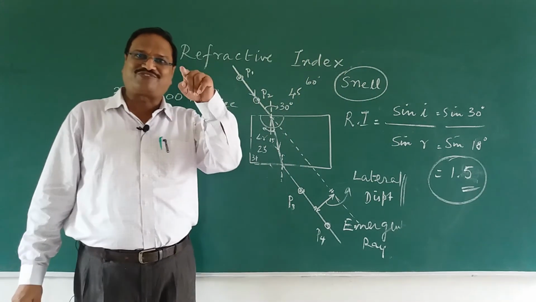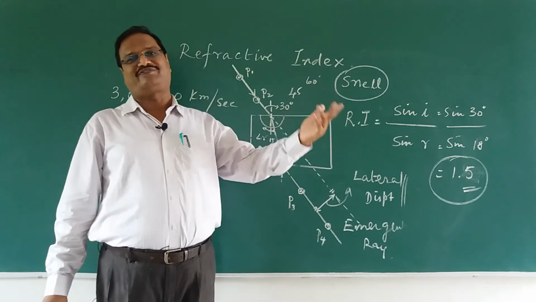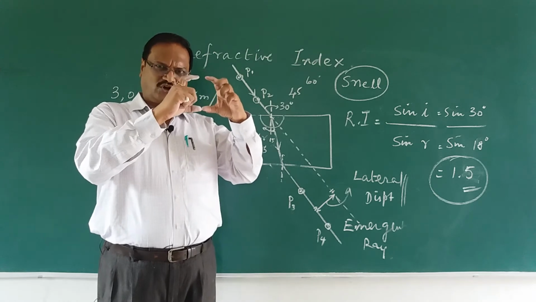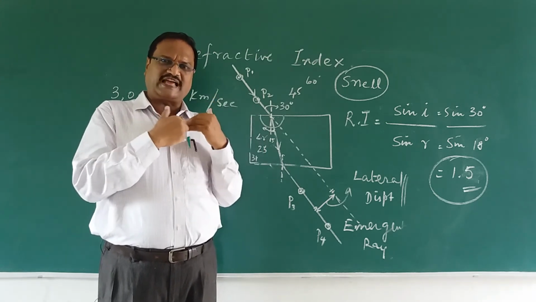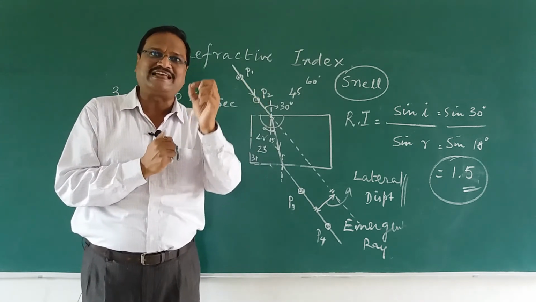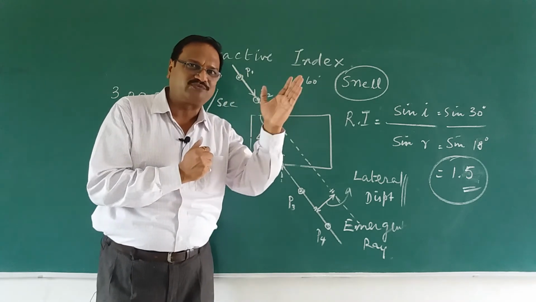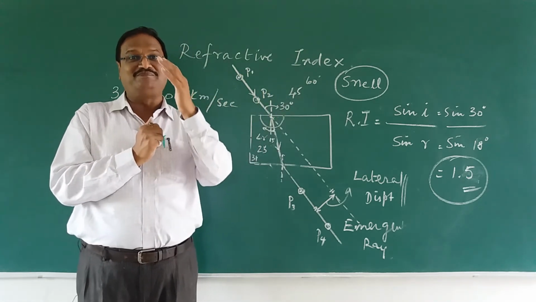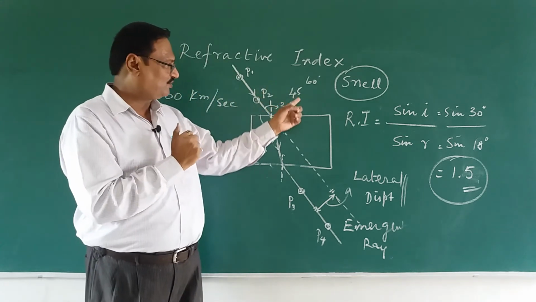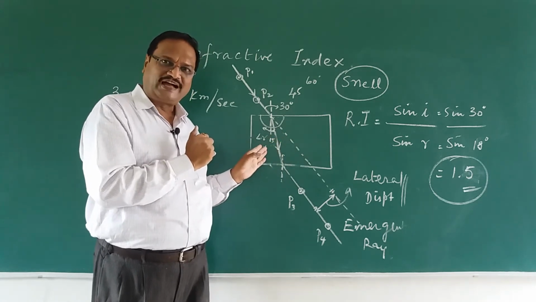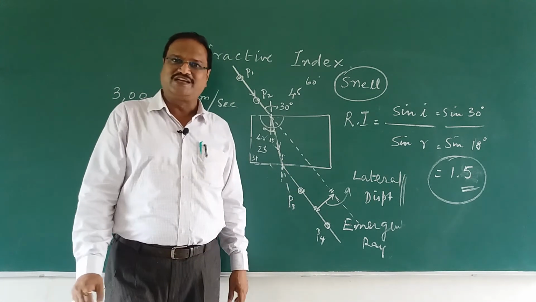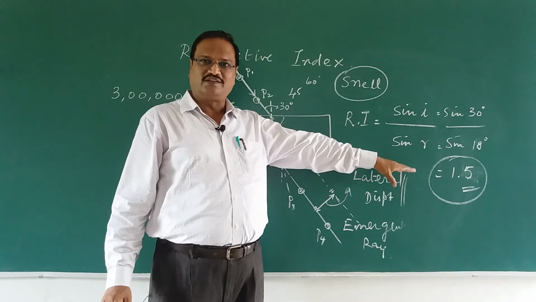Why? Because the refractive index of glass is 1.5. So what is the refractive index? What is the purpose of this constant value, refractive index? If I say glass refractive index is 1.5, what does it mean? It means it has the ability to bend by 1.5 times. That is the meaning, right? So this is what one has to understand. From rarer to denser, it will bend towards normal. And from denser to rarer, it will move away from the normal. Okay, so using this technique, we can find out the refractive index.